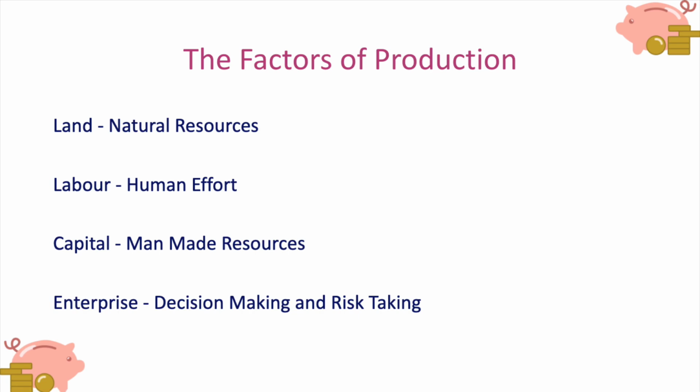Enterprise is the factor of production which is provided by the entrepreneur, the person who is making the decisions about what we should make and how we should make it, the person who takes the risks, the person effectively who organises the other three factors of production, who has to put money into the business in order to get the land, the labour and the capital into the place where they're needed, maybe trains the labour in order to produce the goods and services which are required. So a risk is being taken and decisions are being made.